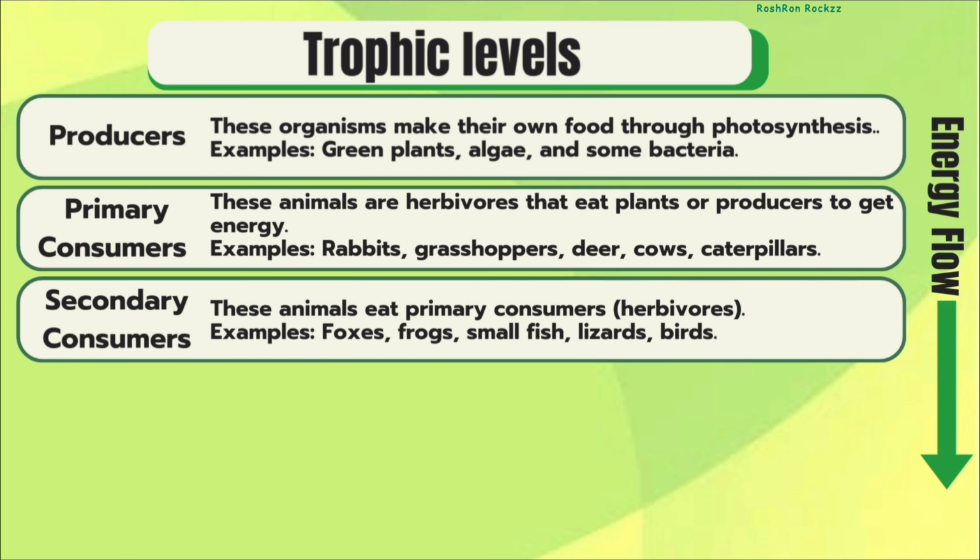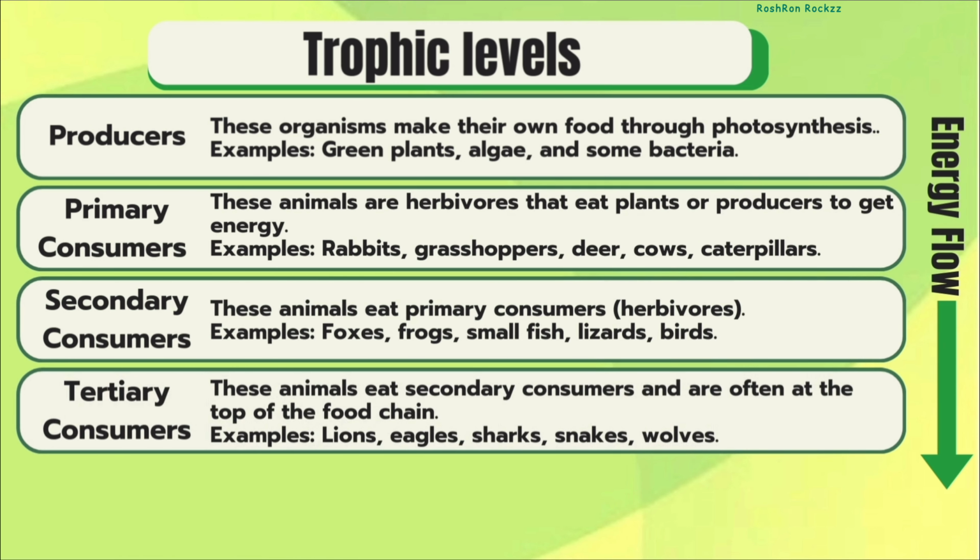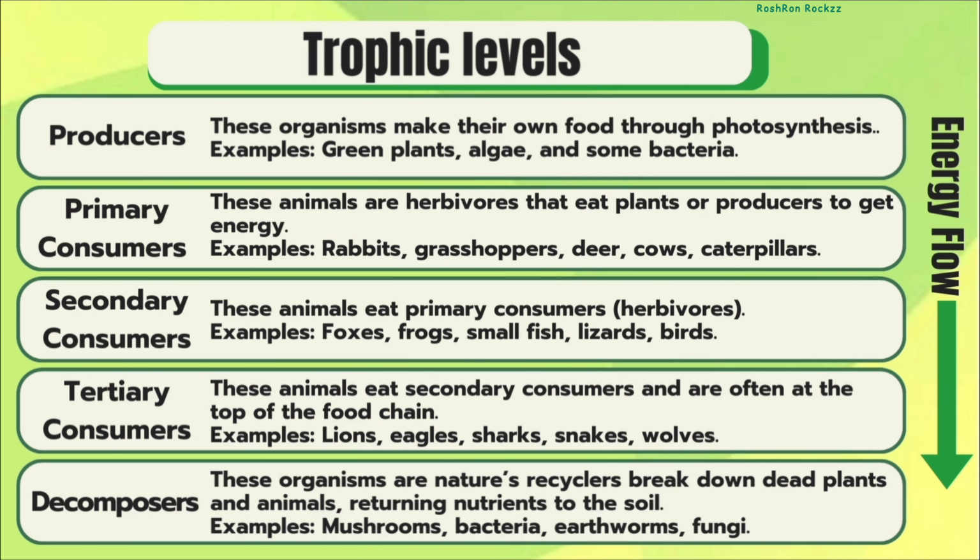Secondary consumers. These animals eat plant eating animals. Some examples are foxes, frogs, and lizards. Tertiary consumers. These are top predators. They eat smaller animals. Some examples are lions, eagles, and sharks. Decomposers. These are tiny organisms that break down dead plants and animals. Some examples are mushrooms and bacteria. Each one has a special role in keeping nature balanced.